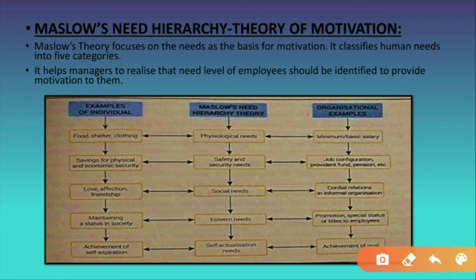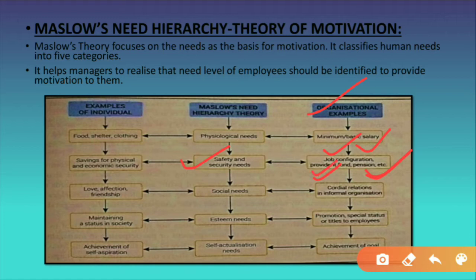Now coming to the organizational point of view, what is the safety and security need? Students, the safety and security needs are job security, provident fund, and pension, in order to feel safe. Generally the employees of the organization want the security of their job, right? Therefore their job should be secure, plus they should get the pension also, so that after retirement their life is secured.